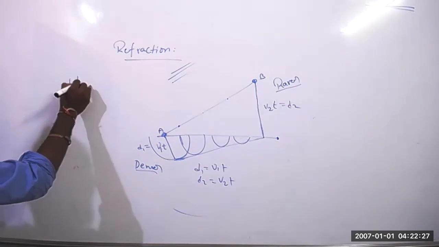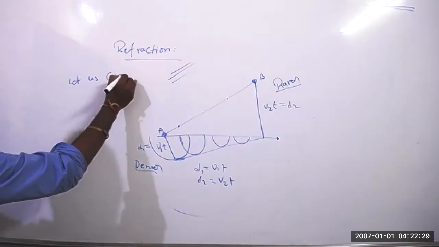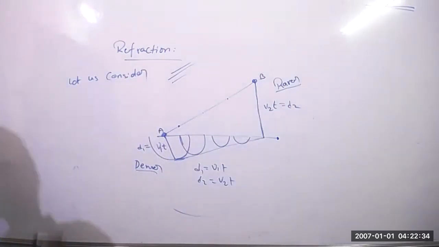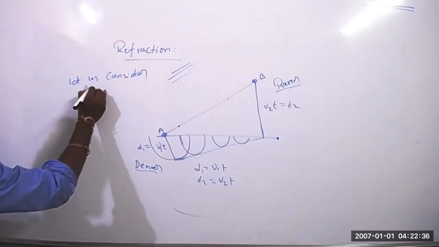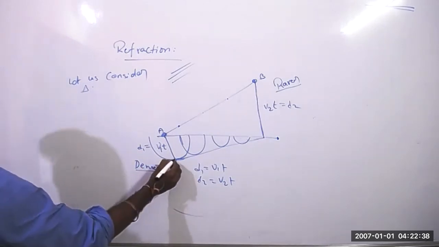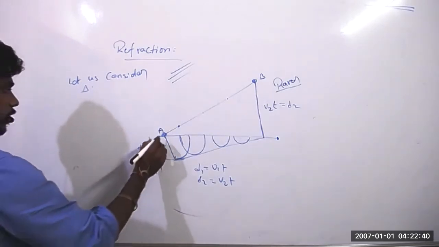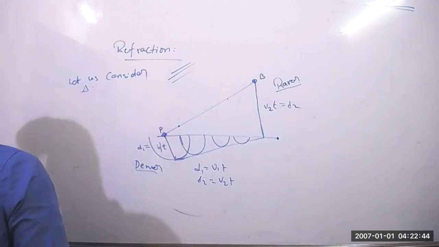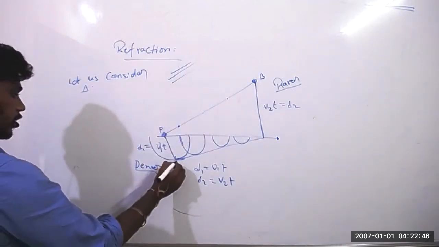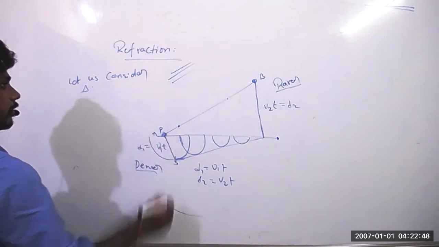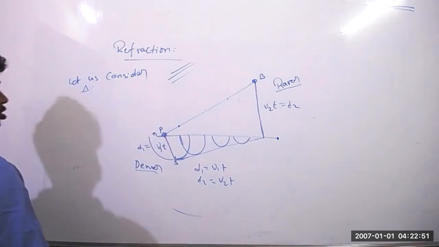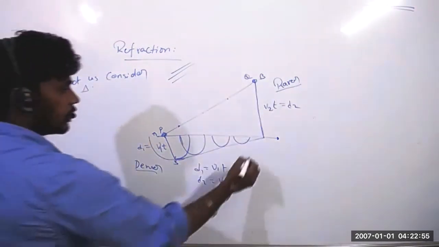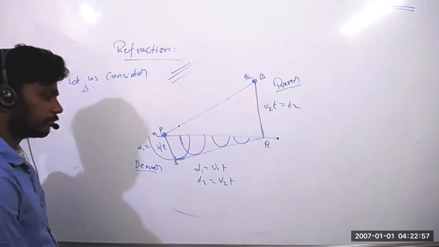Now let us consider a triangle. Give this point something like P, take S. Tell me. Sir, I didn't understand denser and rarer medium, sir. You didn't understand denser and rarer medium? Yes, sir.